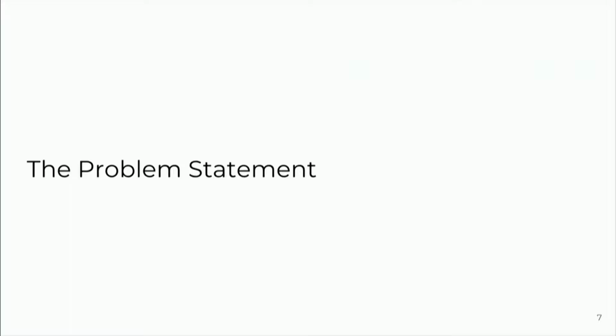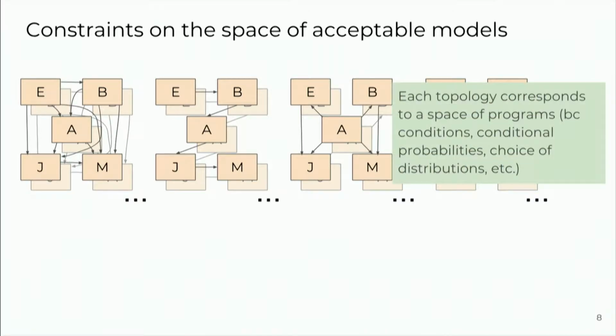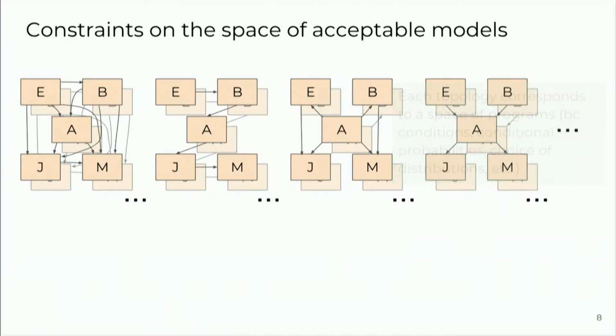Okay, so the problem statement, this is going to be sort of a PL view of the problem statement because this was originally a PL talk. Basically, we have a constraint on the space of acceptable models, a number of constraints. So here are various topologies. Of course, each of the topologies is going to correspond to a variety of concrete PPL models because, of course, we can have different distributions at the nodes and also different conditionals and different conditions within the conditionals. Different conditional probabilities for the various distributions.